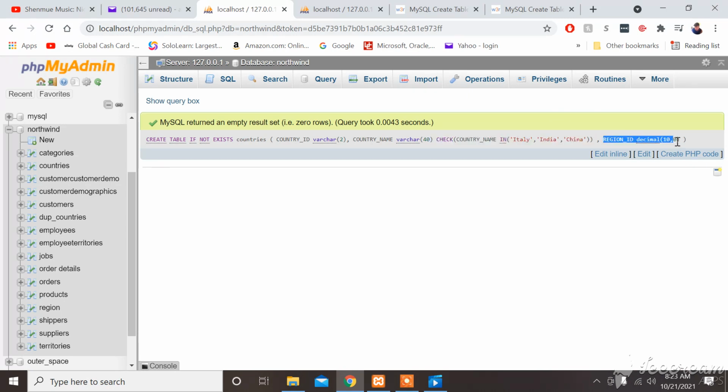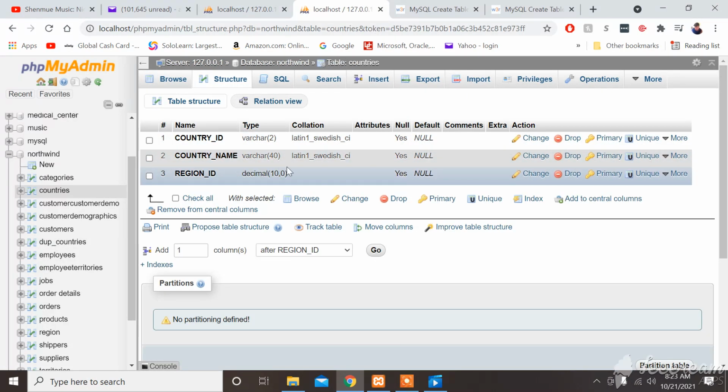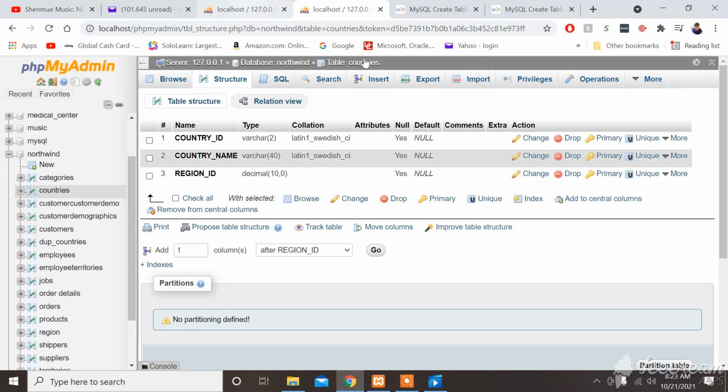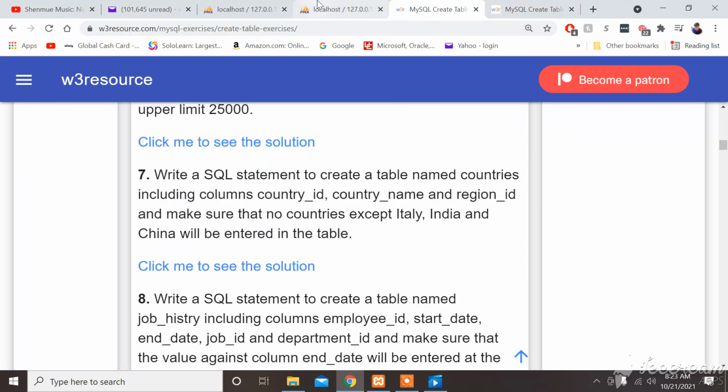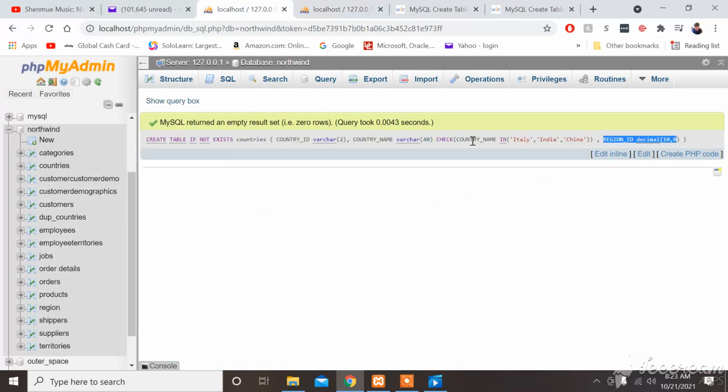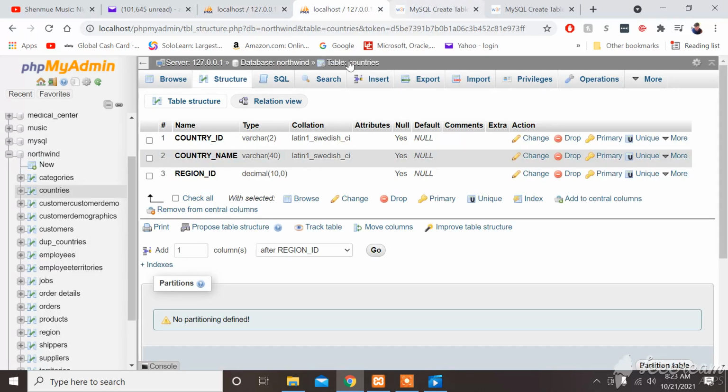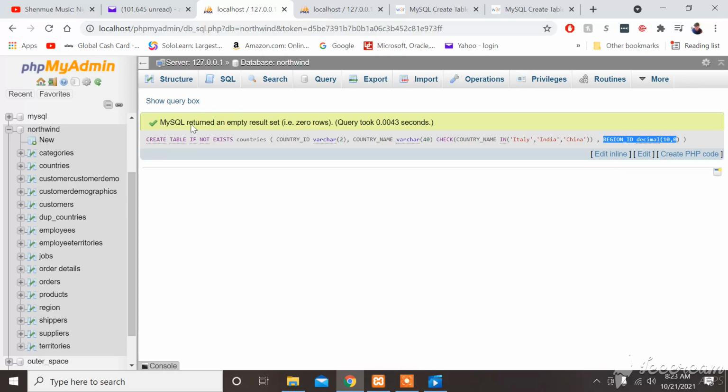Alright, and region ID decimal 10. And that's it for that lab. And this syntax looks exactly like this. And the code here is literally the exact same code as the code we put in SQL.